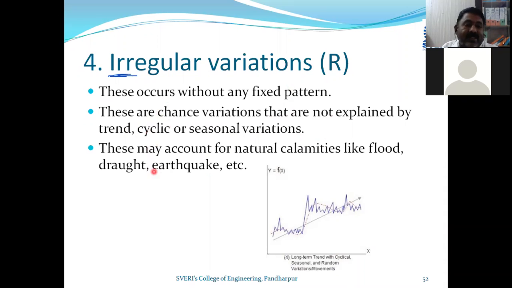No, they are not seasonal also. So these are what type? These are the natural calamities. Then one word is more than sufficient.